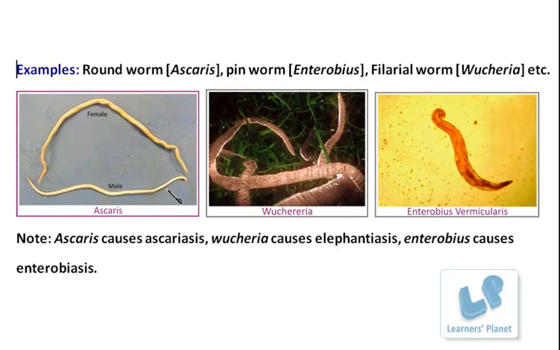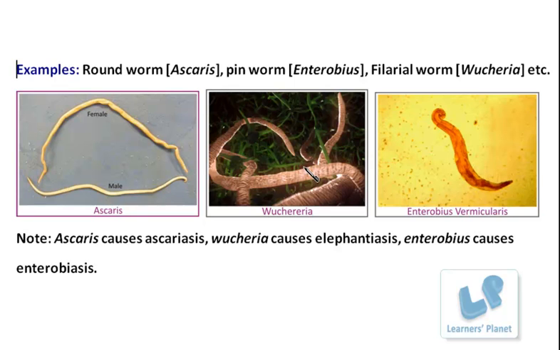Besides this, if you observe these two pictures, you will find that in the male organism, this end point is tilted. It is curved. So this curve is present in the male body, which is not found in the female body. So by looking at the size and this curved structure, it can easily be found whether the organism is male or female.